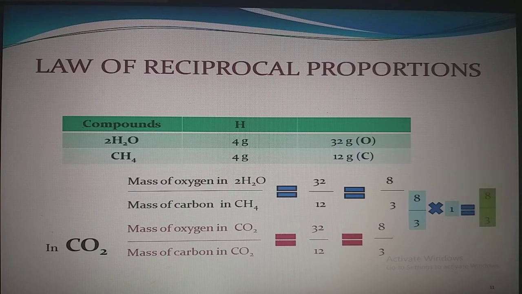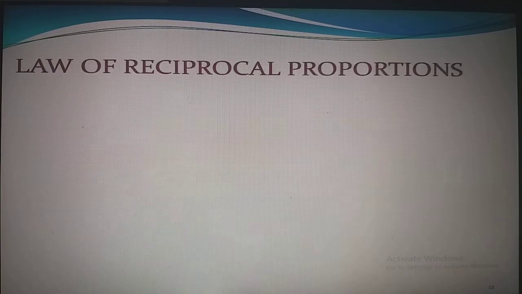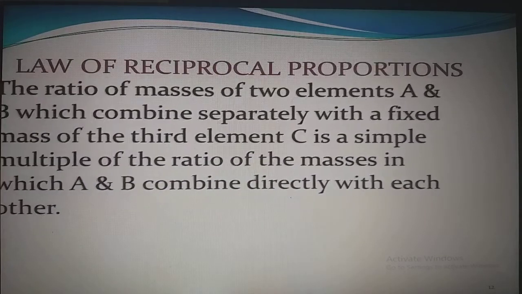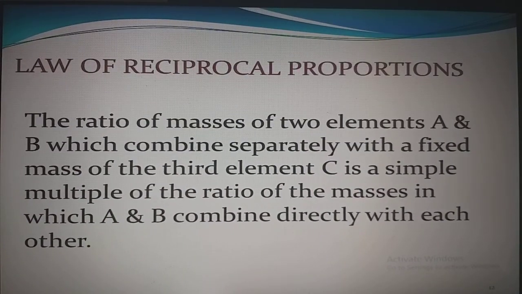This is the law of reciprocal proportions. It states that the ratio of masses of two elements A and B, which combine separately with the fixed mass of the third element C, is a simple multiple of the ratio of masses in which A and B combine directly with each other.